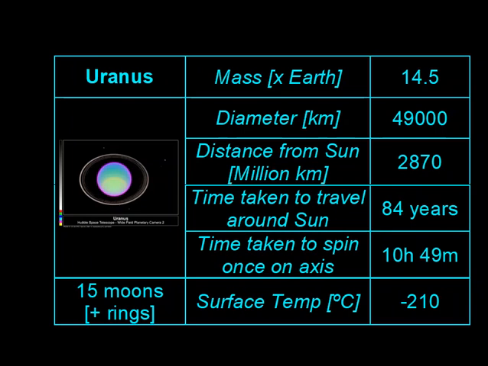So Uranus, this is the size of that planet, so it's 14.5 times the size of the Earth. That's its diameter, its distance from the sun, time taken to travel around the sun, time taken to do one rotation on its axis, and its surface temperature is very cold as well. It's minus 210 degrees, and it has 15 moons and one ring around it.